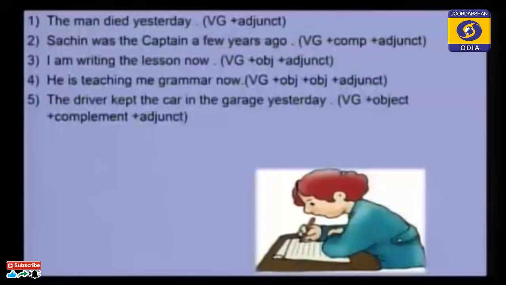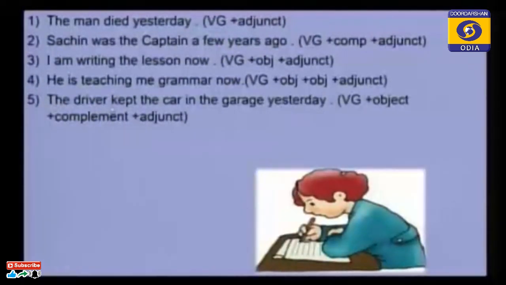You ask, he is teaching. What is he teaching? Grammar. So this is the direct object. "Me" is the indirect object. If you omit, if you delete "now," you can get the complete meaning of the sentence: he is teaching me grammar. So "now" gives some extra information and it is not an essential part of the sentence. So this is called an adjunct.